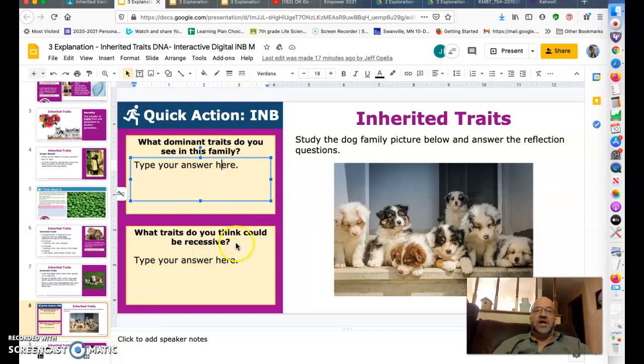So this is your job for today. So take your time, read it, answer the questions on your own, and learn about inherited traits.